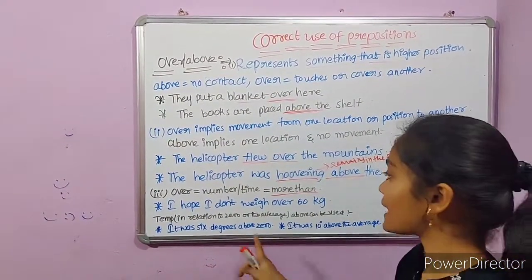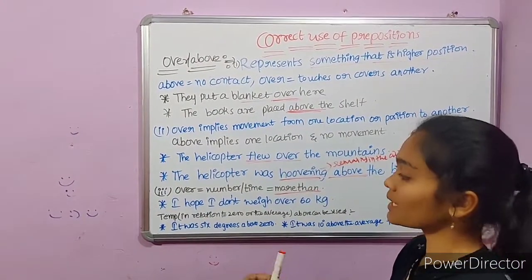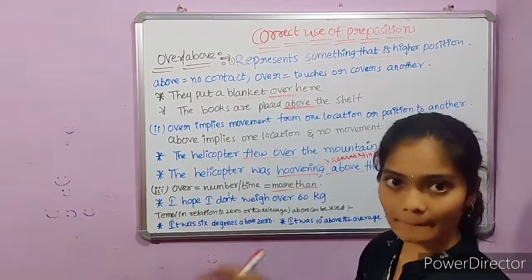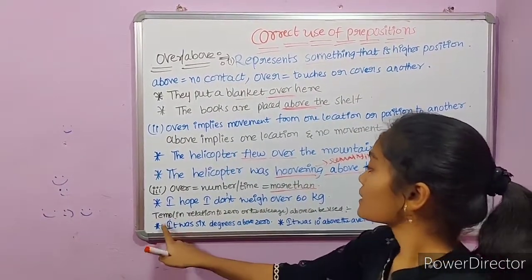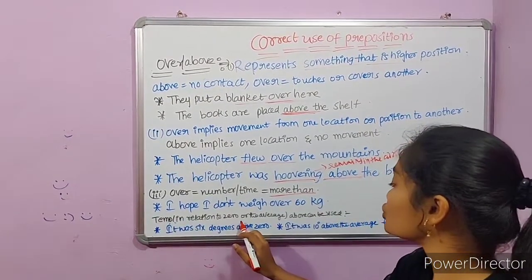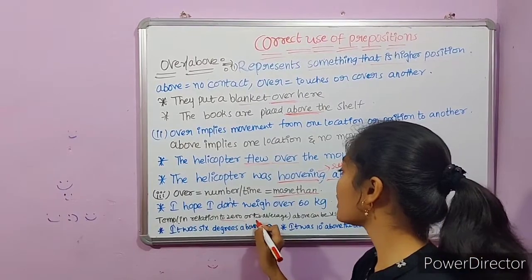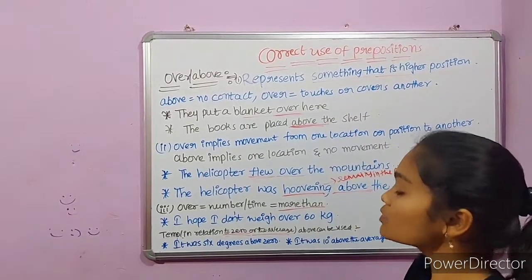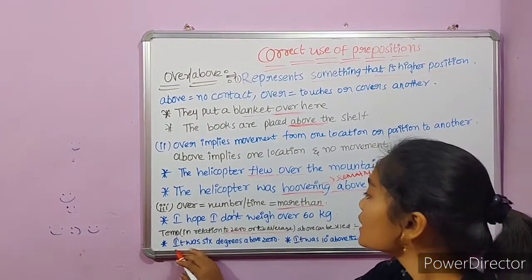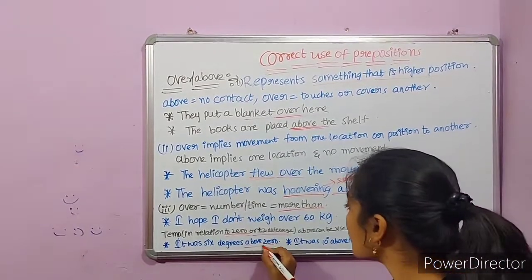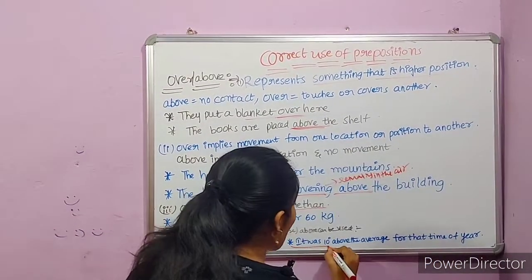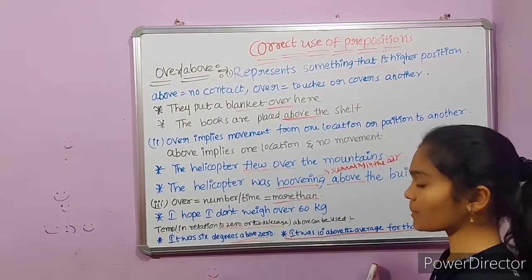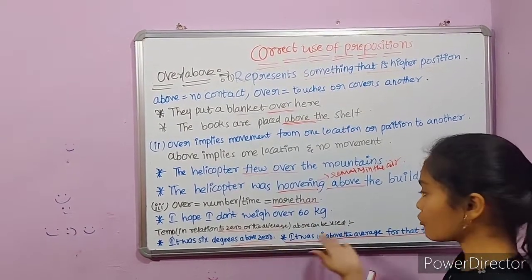Here there is an exception, that is above, it is a preposition that can be used with the temperature. Temperature is a number, but we can use it, especially in relation to 0 or the average. Whenever we are referring to 0 temperature or average temperature, in that particular case only we can use above preposition. For example, it was 6 degrees above 0 and it was 10 degrees above the average for the time of year. Here we are referring to average and 0 temperature, so we use above preposition before these numbers.